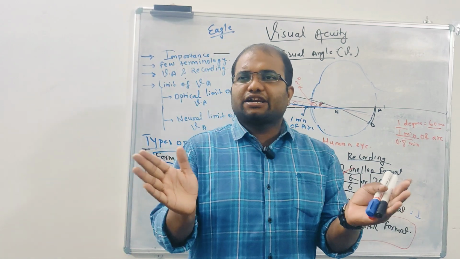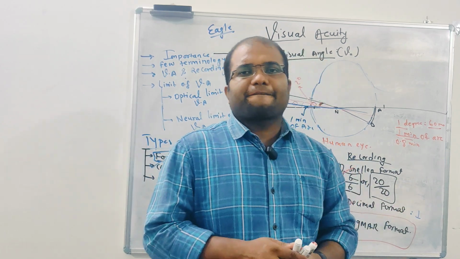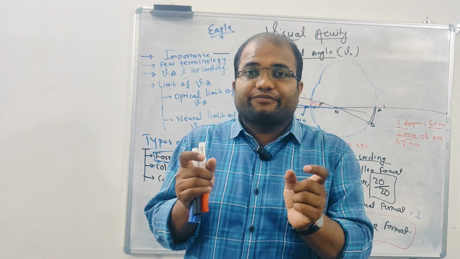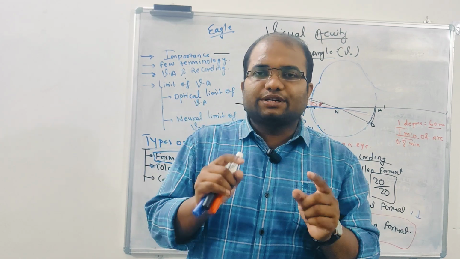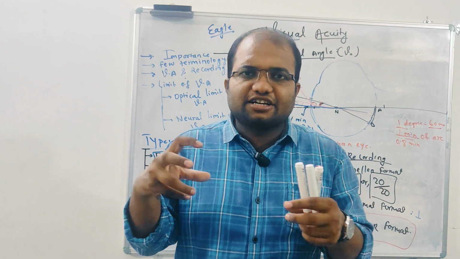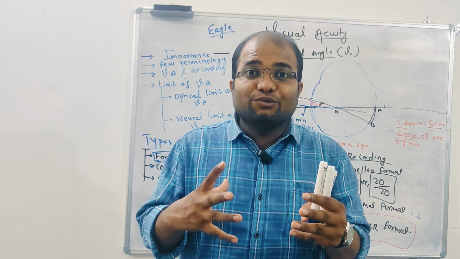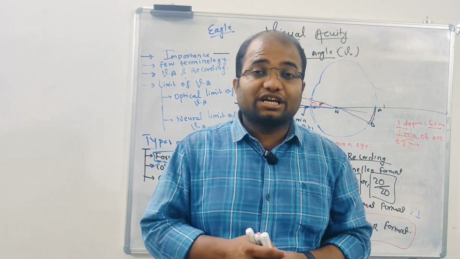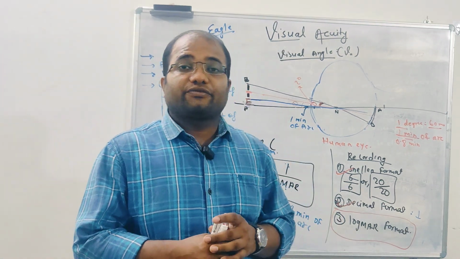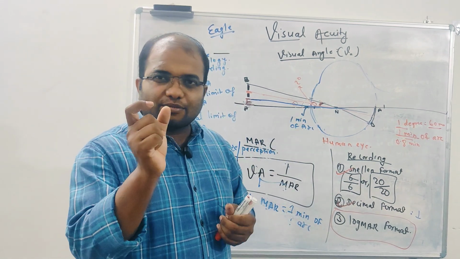If you go to the periphery, that cell density decreases, right? But if you talk about the eagle, they have more than 10 lakh cone cells in the fovea. That means their cone cell density, their retinal cell density, is very packed, very high, so they can see more in detail. Their limit of resolution is better; the minimum angle is 0.2. So it can resolve up to 0.2.